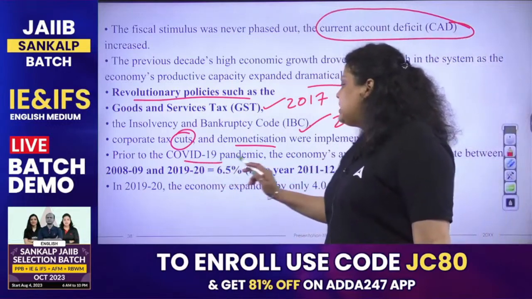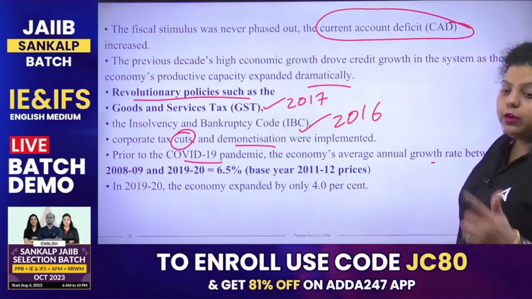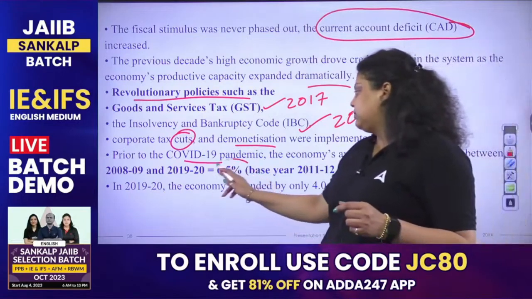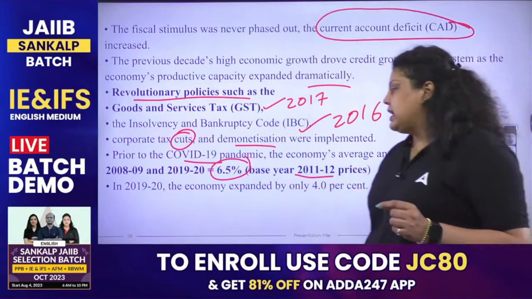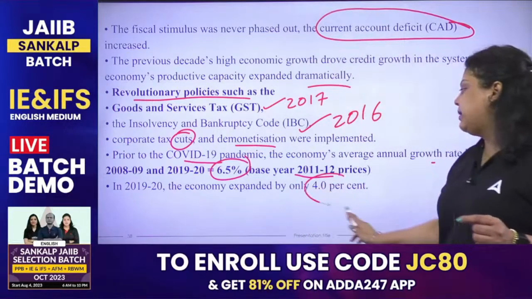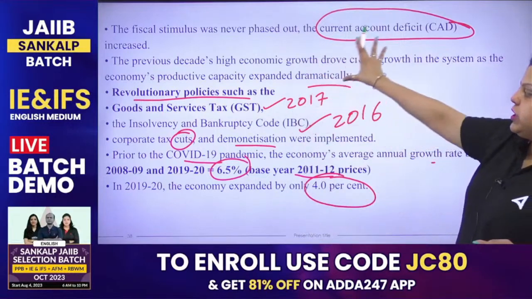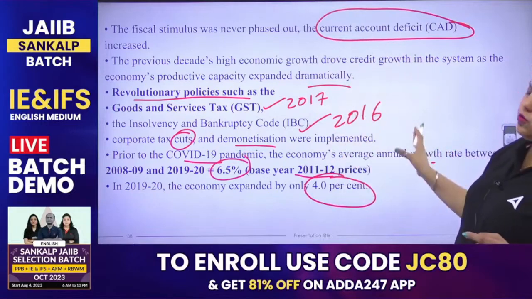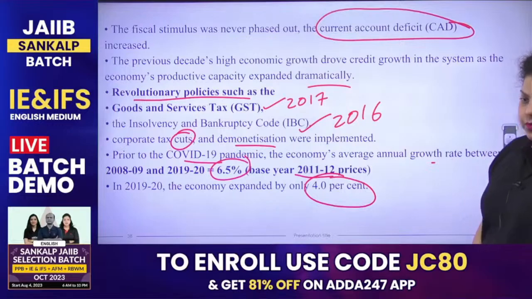Prior to the COVID-19 pandemic, the economy's average annual growth rate between 2008-9 and 2019-20 was 6.5%, calculated on the base year of 2011-12. In 2019-20, the economy expanded by only 4%. Clear? So this is the situation we have seen in the country after the global financial crisis.